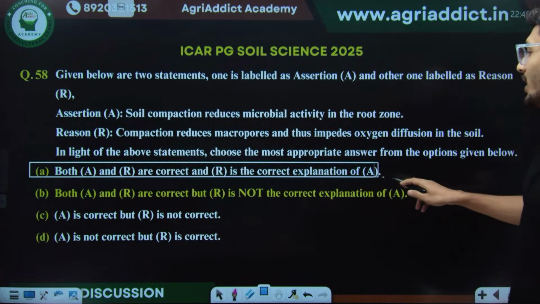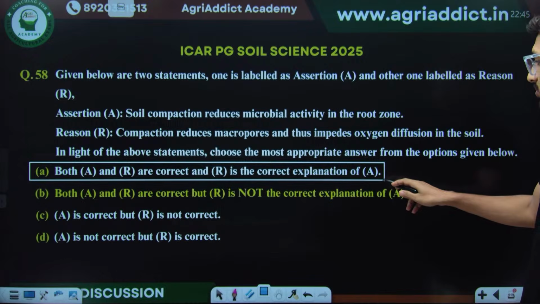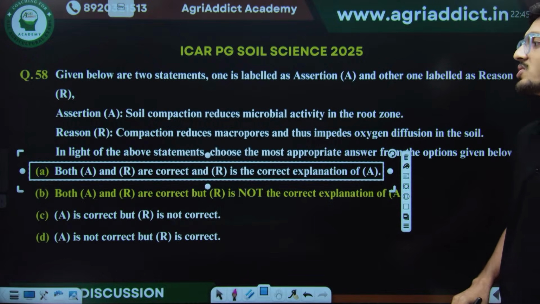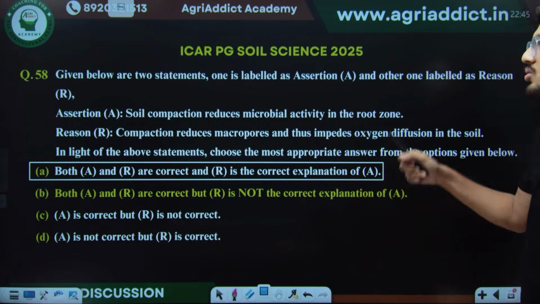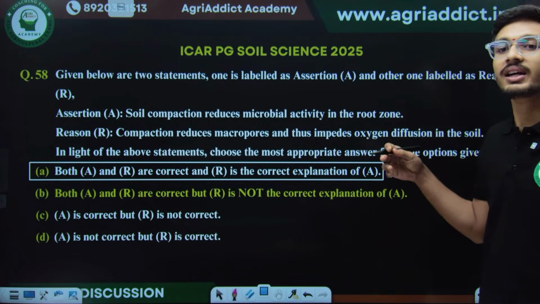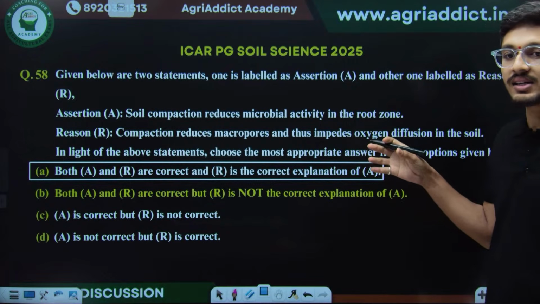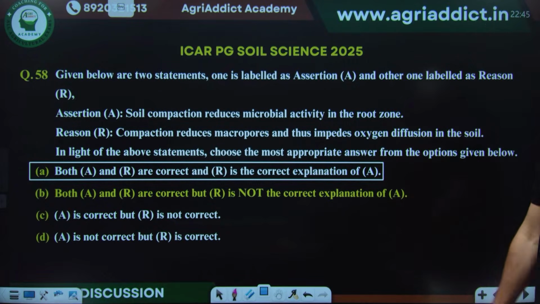This was challenged by many of the students who attempted the exam in soil science, and the correct answer should have been option A. So कभी कभी ऐसा भी हो जाता है कि whatever is the correct answer, that NTA doesn't give it as the correct answer.